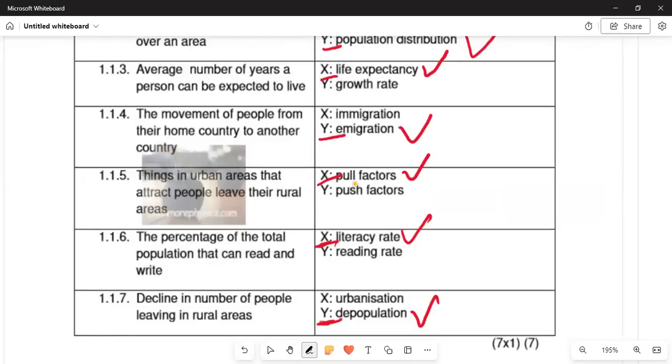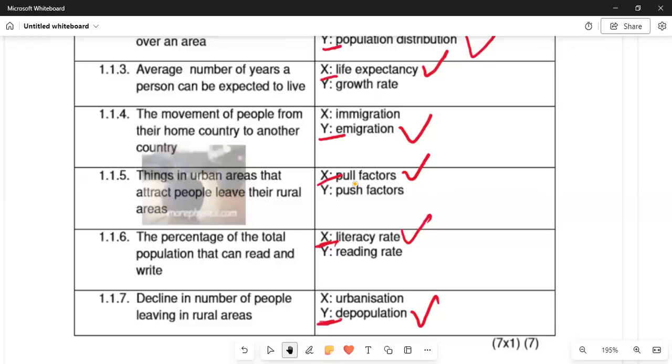Moving on to 1.1.5, things in a rural area that push people to leave are called push factors, because of the challenges in your area. There are also pull factors which can arise in a town or a city. In 1.1.6, the percentage of the total population that can read and write is the literacy rate. In 1.1.7, the decline in the number of people living in rural areas is depopulation.